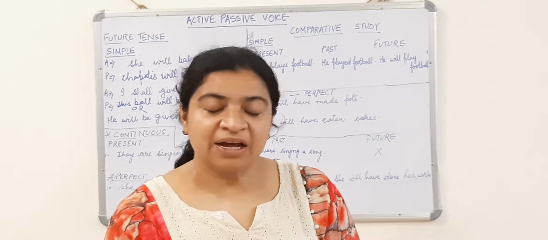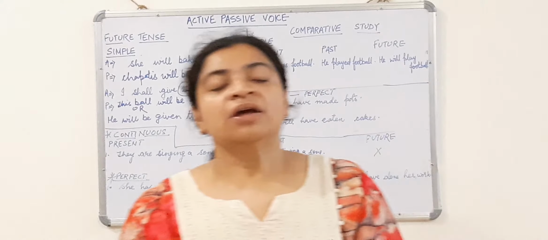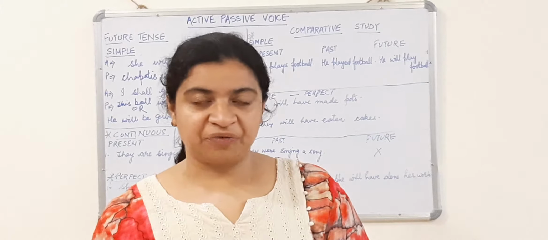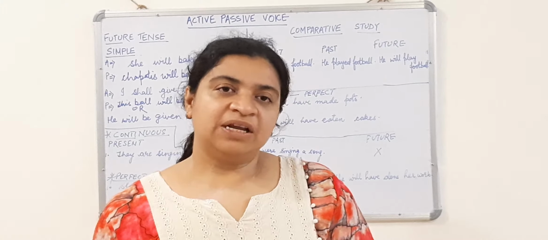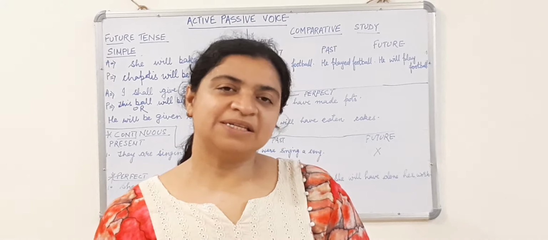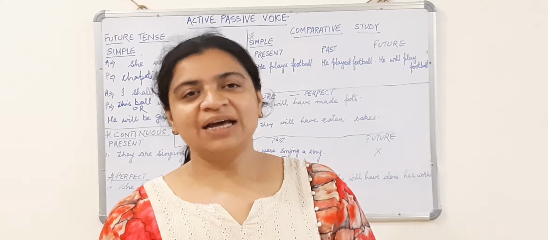In case of perfect tense, children, we use has or have, and had also in past perfect. In present perfect, if our subject is single, we use has. In present perfect, if our subject is plural, we use the word have, and I is exceptional.